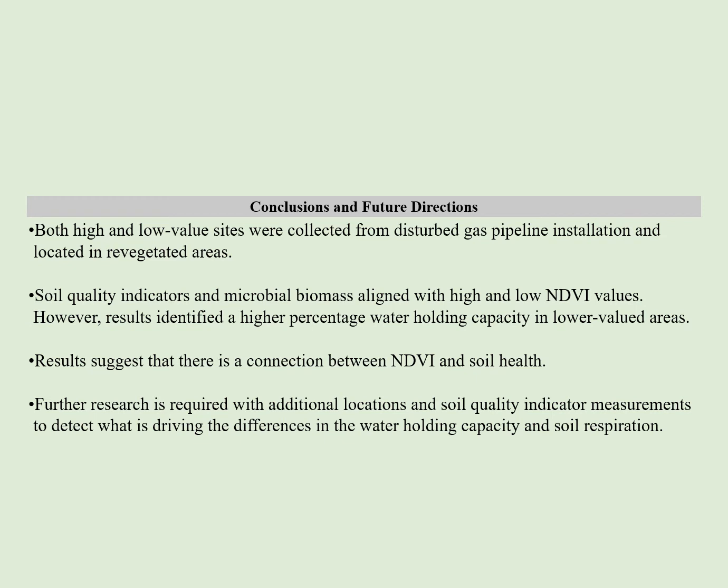Because both high and low value sites were collected from the same area located in a previously disturbed gas pipeline that has been revegetated, results suggest a connection between NDVI and soil health. Further research is required, including additional sites and soil quality indicator measurements, to figure out what is driving the differences in the water holding capacity and soil respiration between high and low NDVI values.